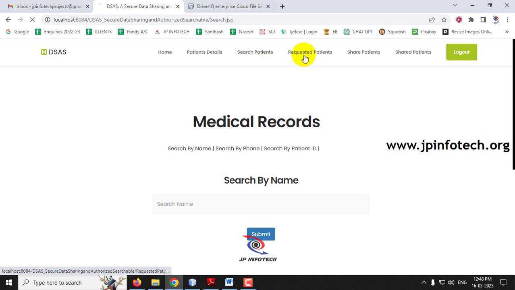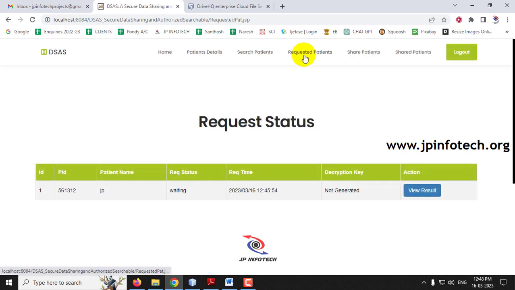Now let us see the requested patient. Here you can see the requested patient. This was requested before, when we had allocated the patient to the doctor, so it was not generated. Let me show you that part also.